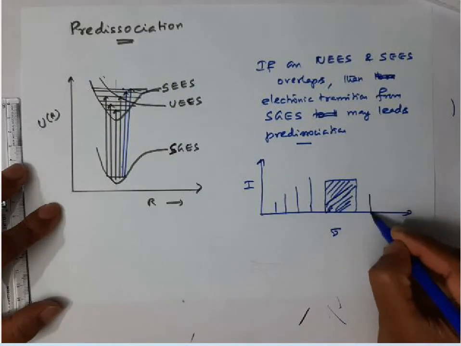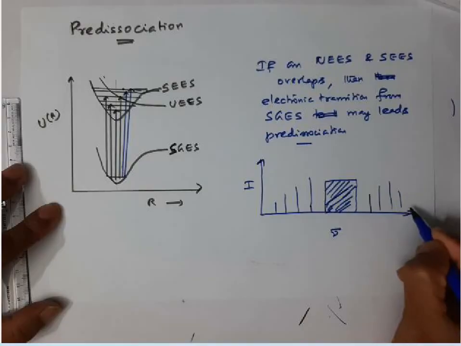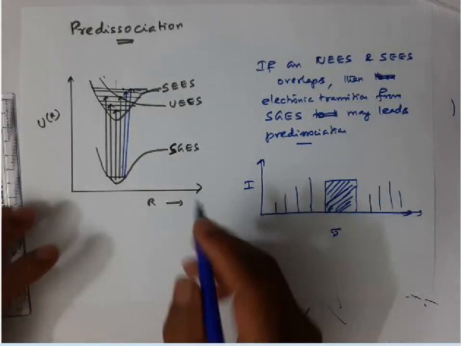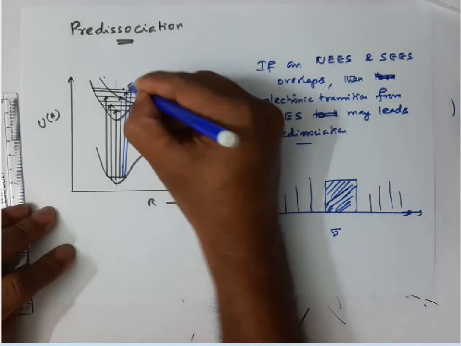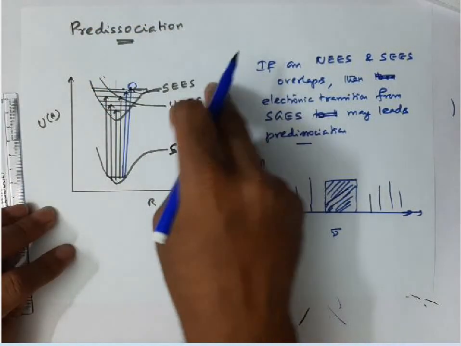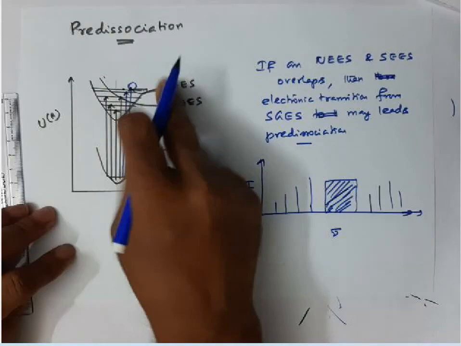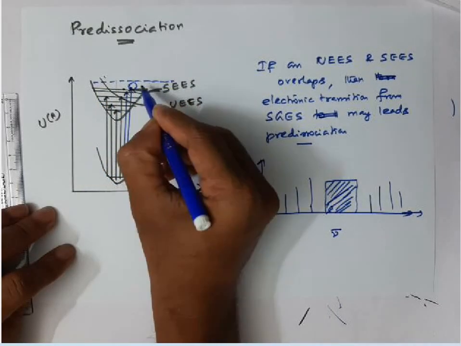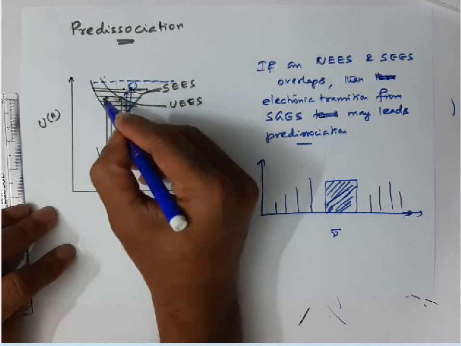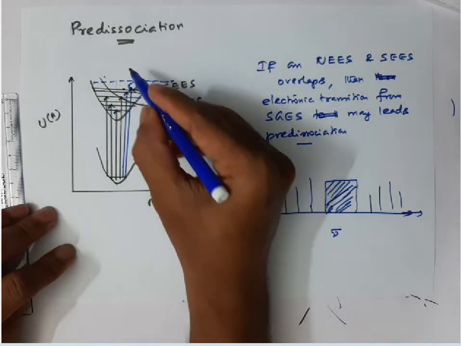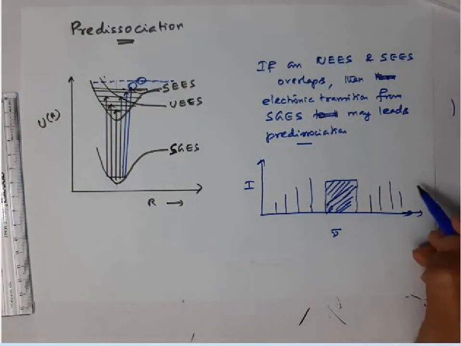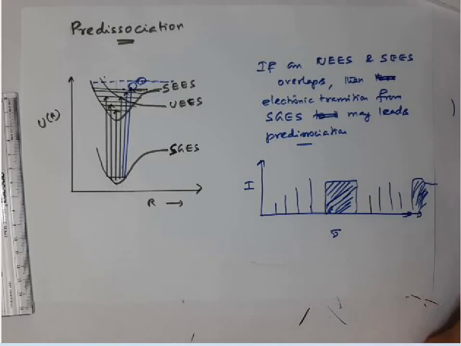Again I'll get a quantized vibrational spectrum. Then what will happen if the molecule reaches the asymptote? If the transition goes to this point, the molecule will dissociate, and that dissociation is called normal dissociation. Again you will get a continuum.